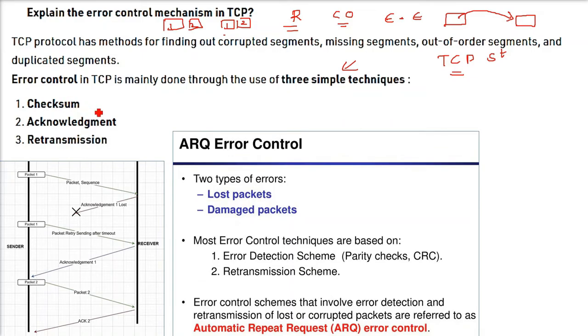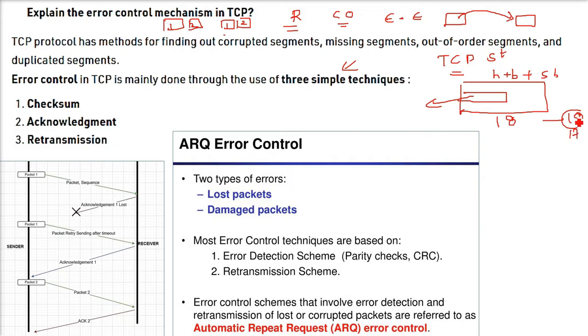Checksum is simply this: you have the TCP header, body, and the pseudo header. So if the header is there, there will be a checksum portion. So for the header, the pseudo header, and the data, a hash value is generated, and that is sent to the server. For example, you have 18, but you are sending say 17. It is not 18. So the problem is there is some error. So what will happen? It will be a retransmission.